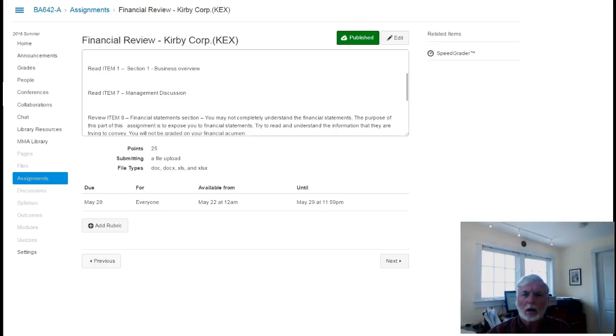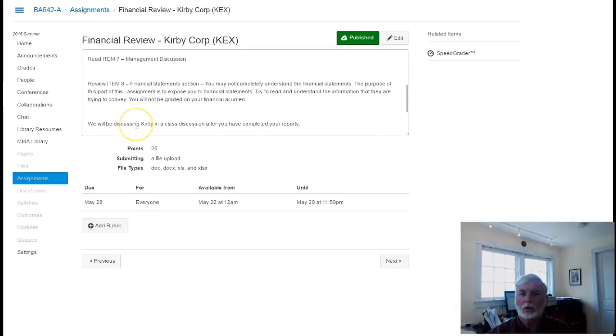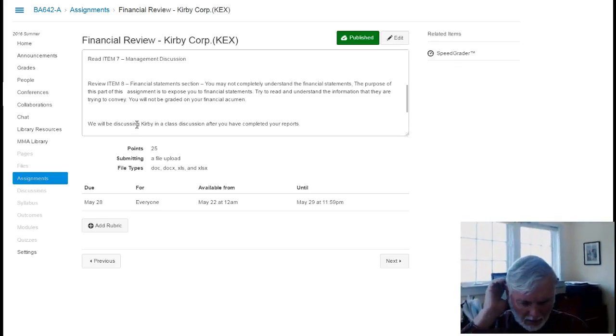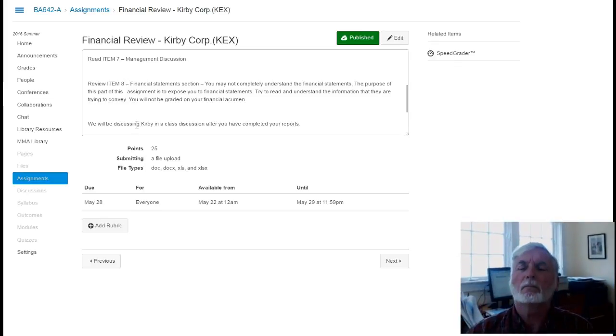So item 1, item 7, and then item 8 is the actual financial statement section. So here you're going to see balance sheets, the balance sheet for Kirby, the income statement for Kirby, statement of changes in stockholders' equity for Kirby, the cash flow statement for Kirby, and you'll also see something called the statement of other comprehensive income. At this point, don't spend too much time looking at that. We'll get to that later.